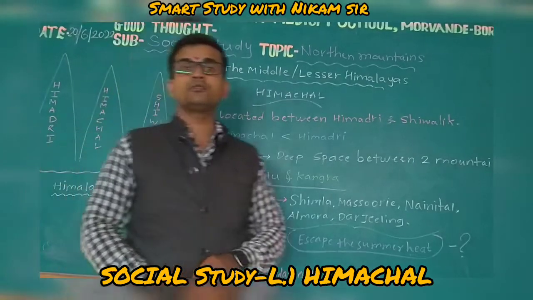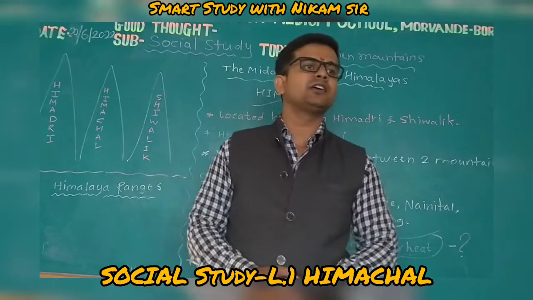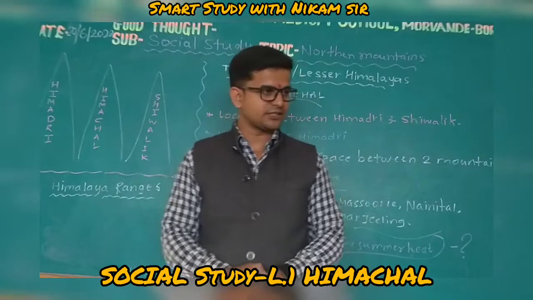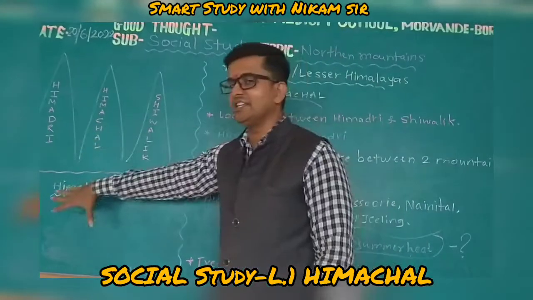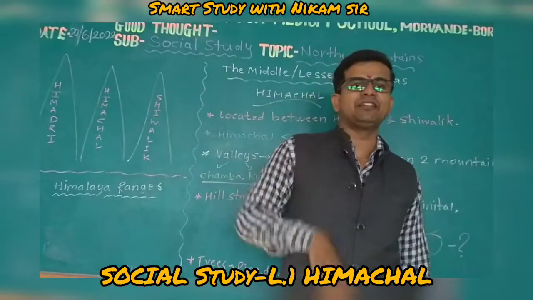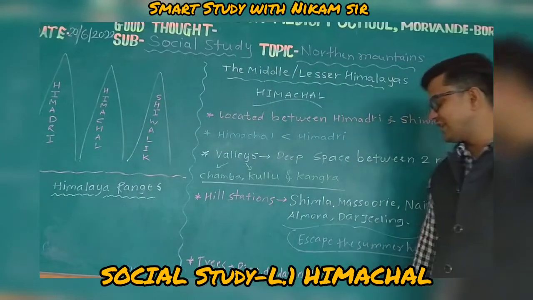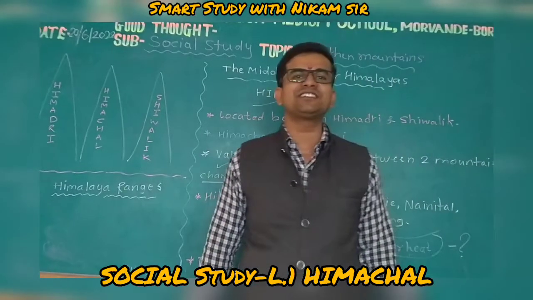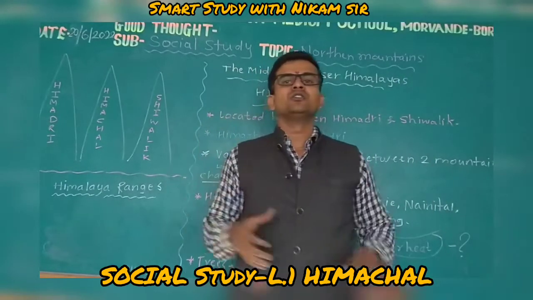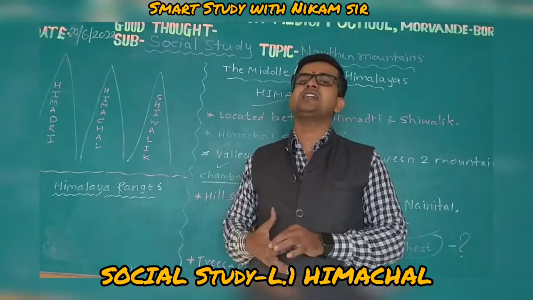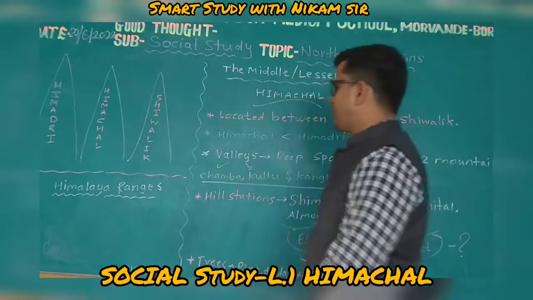And see, different types of trees are there. Where? In Nikam sir's house? No, near Nikam sir's surroundings. So where? Tell me. Himalaya. In the Himalaya there are three ranges, and among those three ranges, today we are learning Himachal. In the Himachal region, the names of trees are different: pine tree, oak tree, as well as deodar tree. Those are the most important trees in Himachal. Concept clear? Yes. Very good.